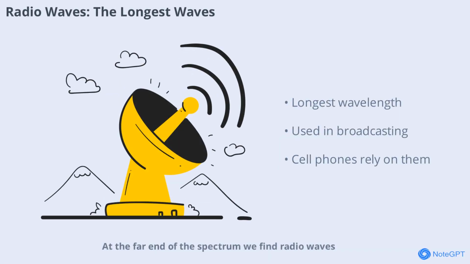At the far end of the spectrum, we find radio waves. These have the longest wavelengths and the lowest frequencies. Radio waves are essential for communication. They're used in radio and television broadcasting, cell phones, and even Wi-Fi. Their ability to travel long distances and penetrate through buildings makes them perfect for transmitting information.